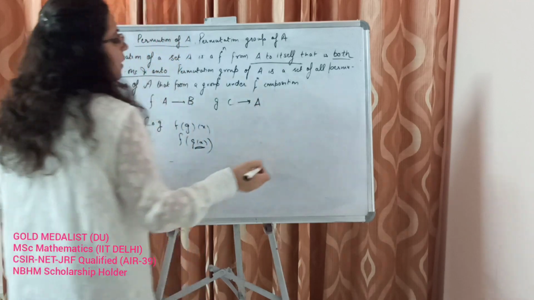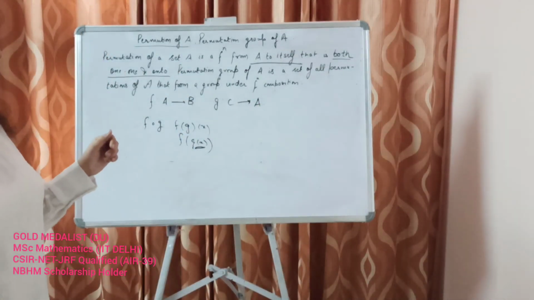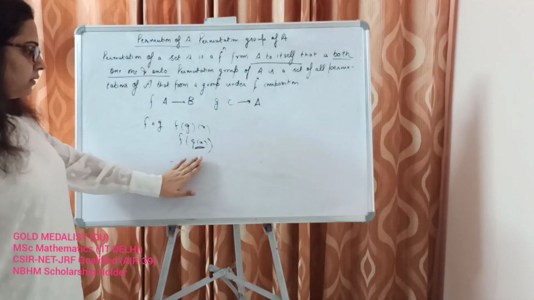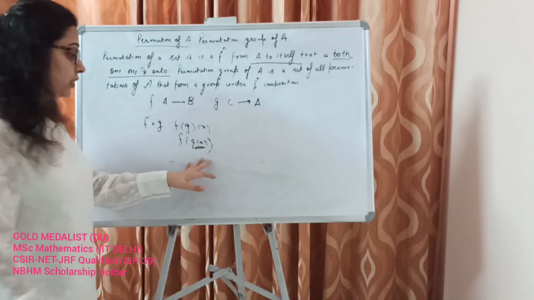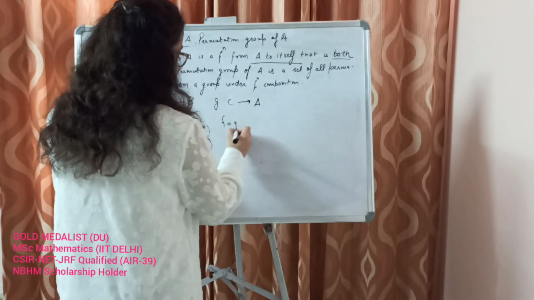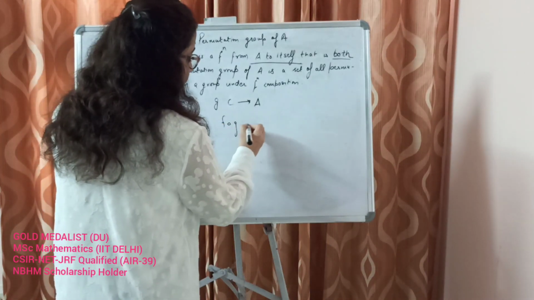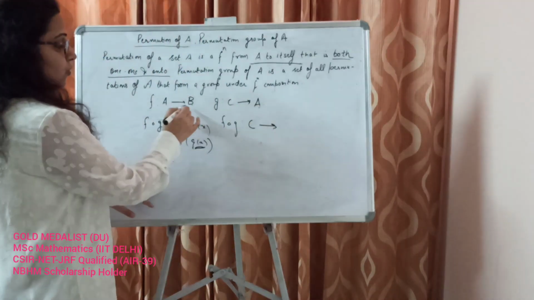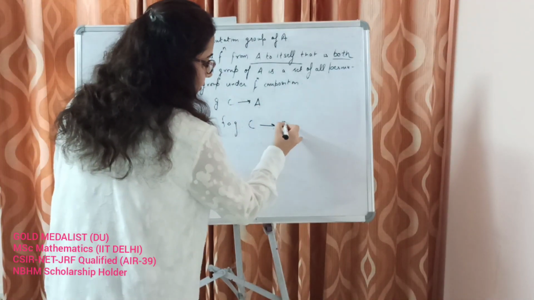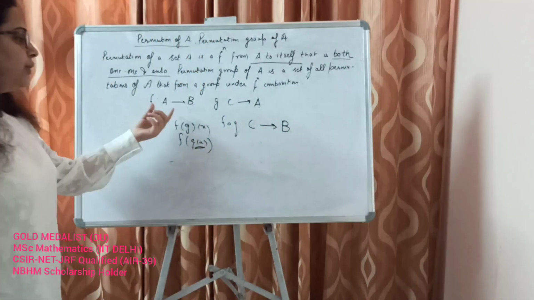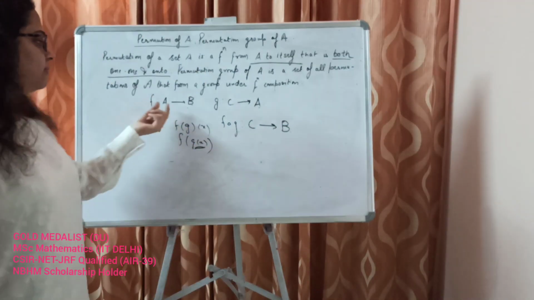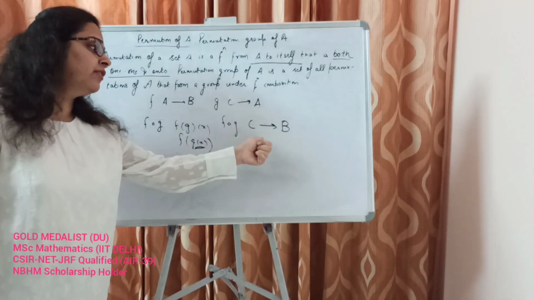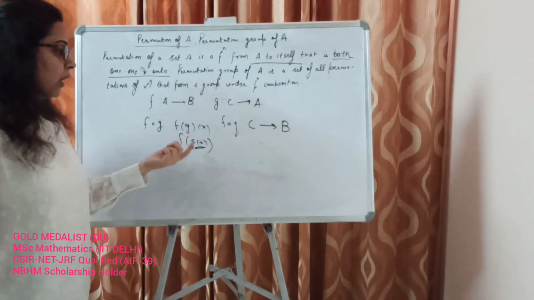We can say that it is defined from C to A. All right. So FOG, what can be the domain and range of this function FOG? It will be defined from C goes to A and A goes to B. So it is defined from C to B. Now these are three functions. F is defined from A to B, G is defined from C to A, FOG is defined from C to B.